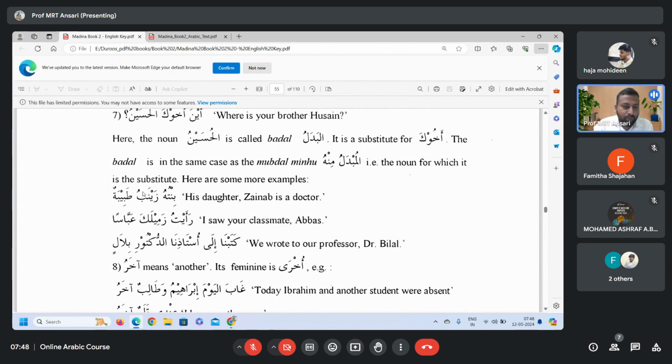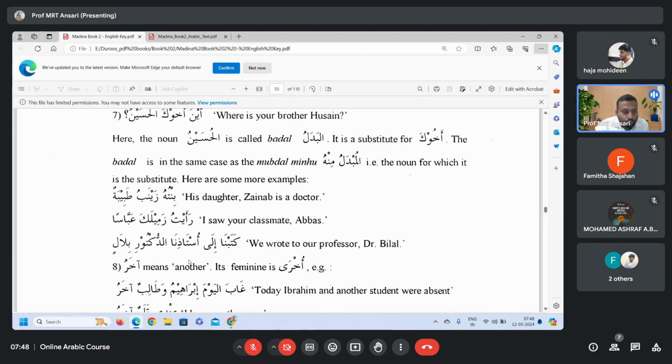See Bintuhu Zainabu, where Zainab is your badal, and it is marfu because it is mubtada. Ra'aytu Zamilaka Abbasan. I saw your colleague, a classmate, Abbas, where Zamila is maf'ul bihi and Abbasan is your badal. If you remove Zamilaka, you will say Ra'aytu Abbasan. I saw Abbas.